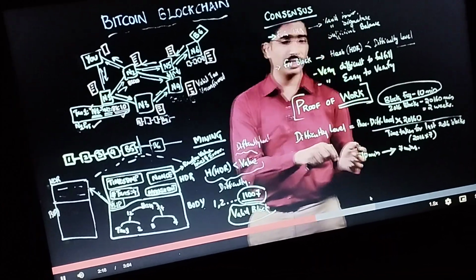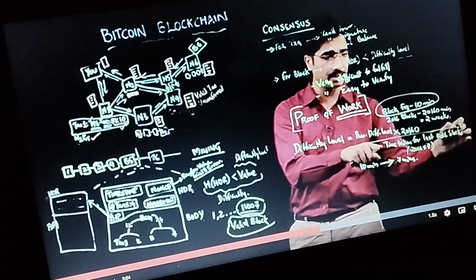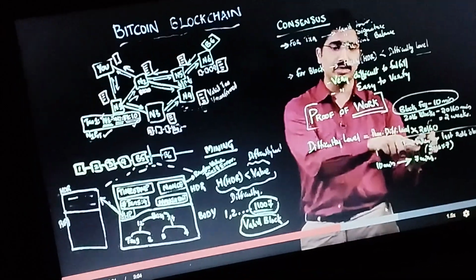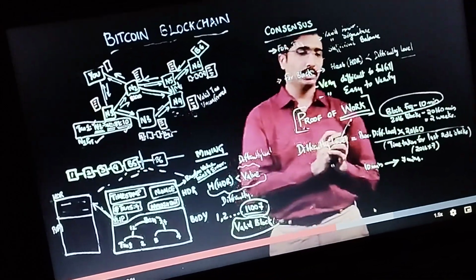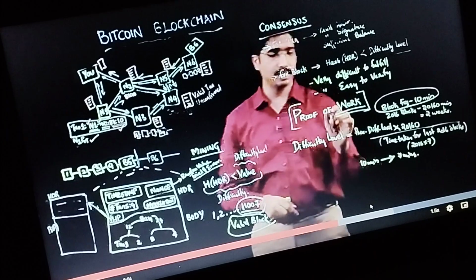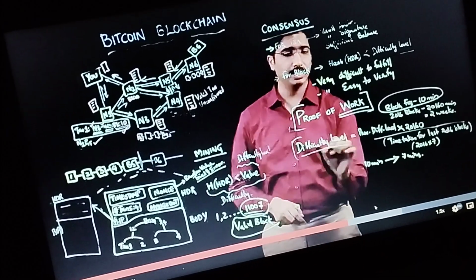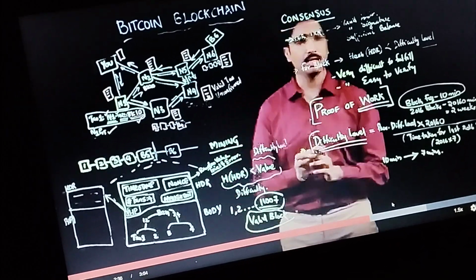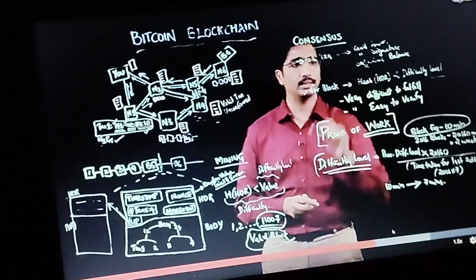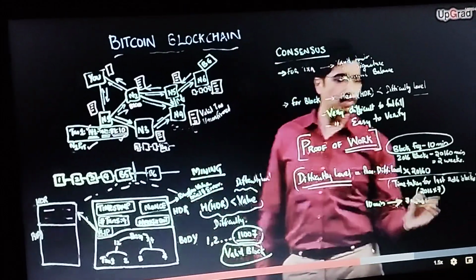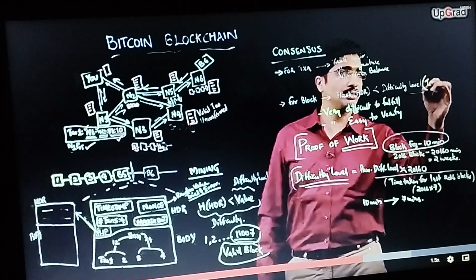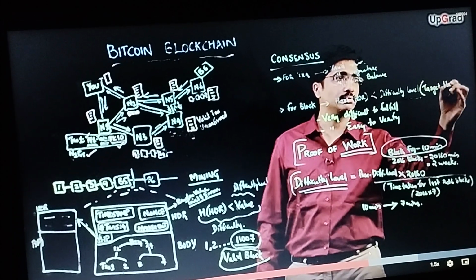And if there are cases where the block creation time is greater than 10 minutes, this factor will be less than 1, which means the difficulty level will decrease. So that is the concept about difficulty level. Difficulty level is kept so that consensus is easy to verify, whereas it is very difficult to fulfill. When we talked about it, the difficulty level is nothing but a target hash value.